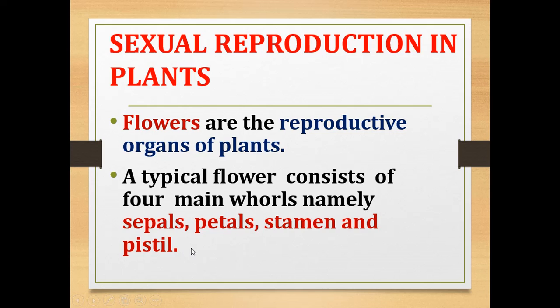You have learned in your previous class about the structure of flowers, so just recall that, as you are going to study it in this chapter also. What are the four main parts? Sepals, petals, stamen and pistil.